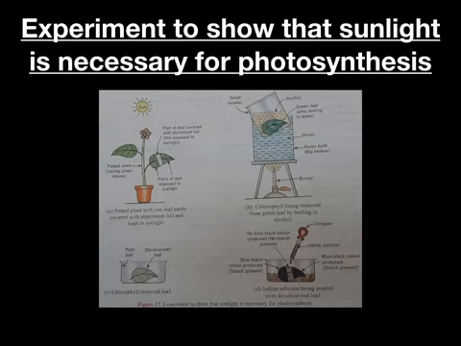Immerse this leaf in boiling water for a few minutes. This will break down the cell membrane of leaf cells and make the leaf more permeable to iodine solution so that it may reach the starch present inside the leaf cells. Plug the leaf in a beaker containing alcohol. Place the beaker containing alcohol and leaf in the water bath. The boiling alcohol will decolorize the leaf.